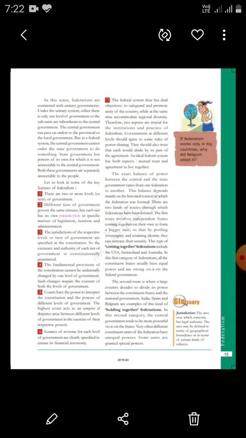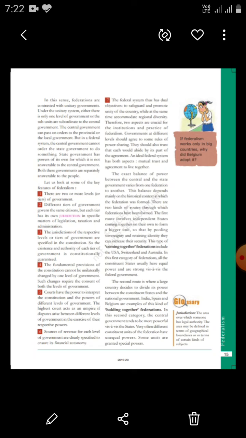We saw what federalism is and what the features of federalism are. Now, today we'll read about the two types of federalism. There are two types of federalism. One is coming together federalism, and the second one is holding together federalism.